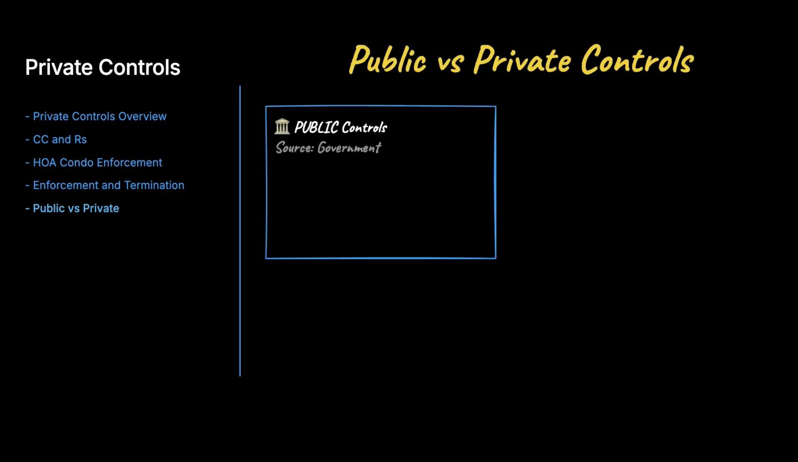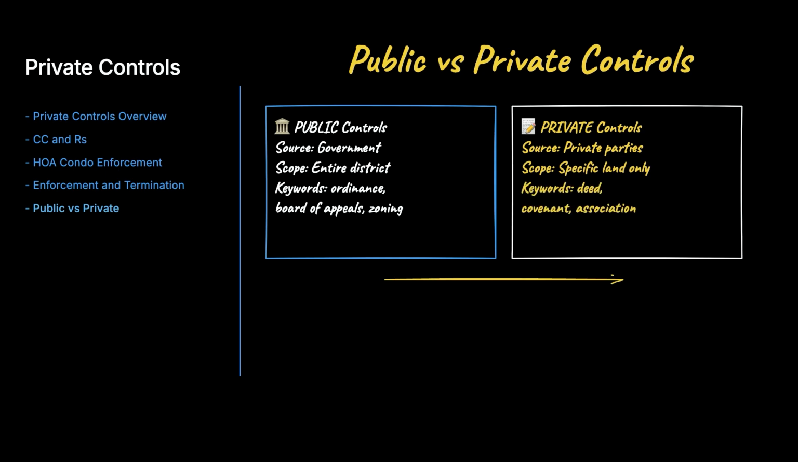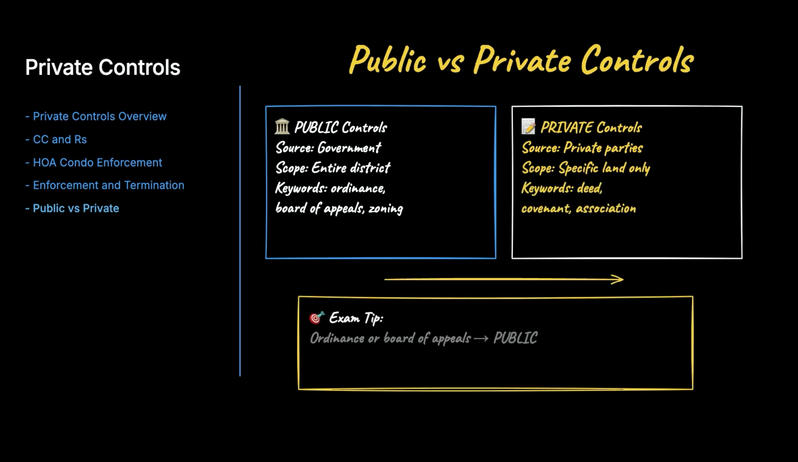Here is the key exam distinction. Public controls like zoning come from the government and apply equally within a district. Private controls come from private parties and apply only to the specific land they cover. If a question mentions an ordinance or board of appeals, think public. If it mentions a deed, covenant, or association, think private.